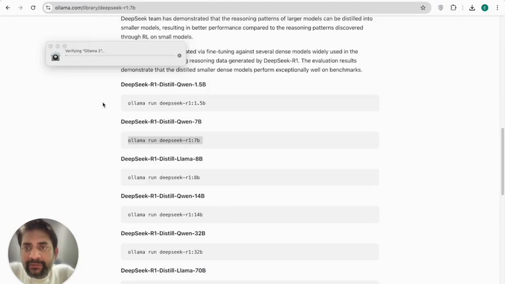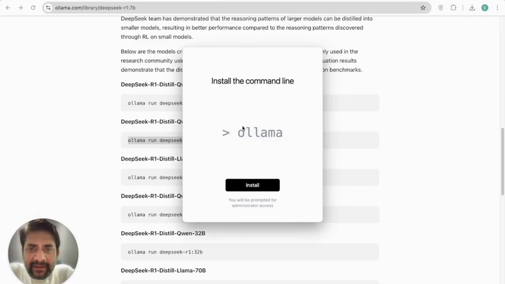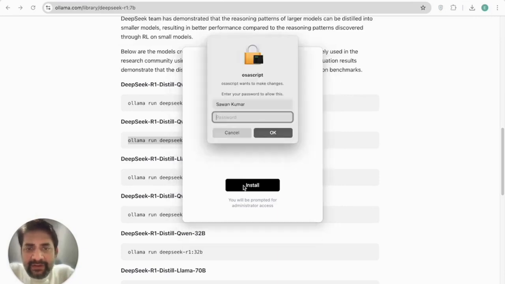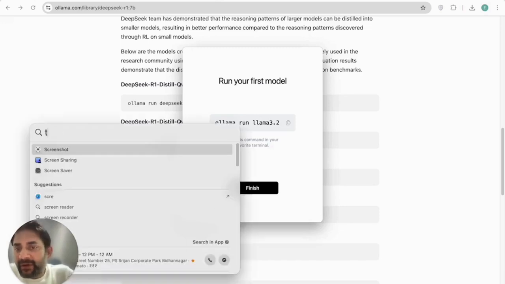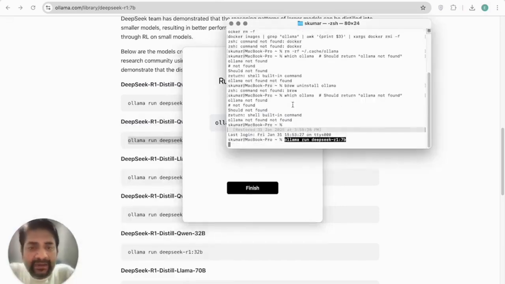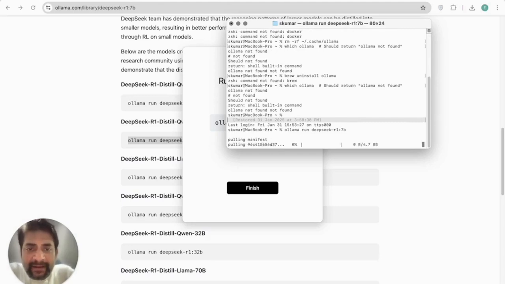Now it wants us to install the Ollama command line. I do not want to run my first model, that is Llama 3.2. I want to run DeepSeek. So I will open terminal. If you're using Windows, you can open the command prompt. I copy paste the code that was here, ollama run deepseek-r1:7b, and now it is running.